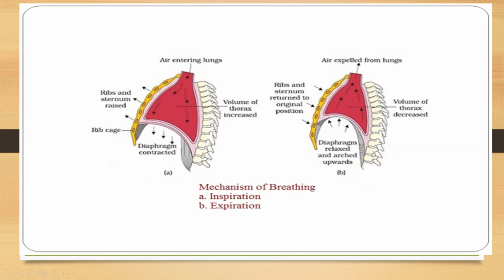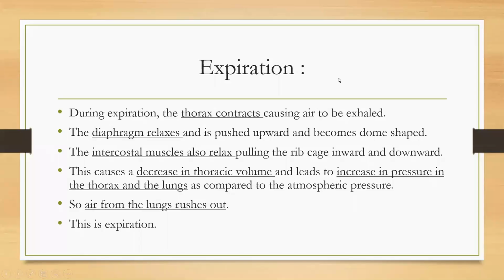Okay, so next is expiration. Expiration is exactly opposite of inspiration. Now when we see expiration, during expiration what happens? The thorax contracts causing air to be exhaled. यहाँ पे क्या होता है? Thorax contract होता है, and because of thorax contract होता है तो क्या होता है? Air from the lungs is giving out into the atmosphere.